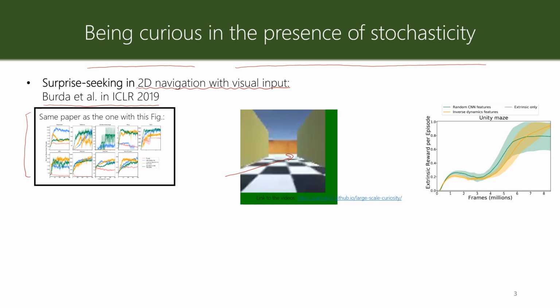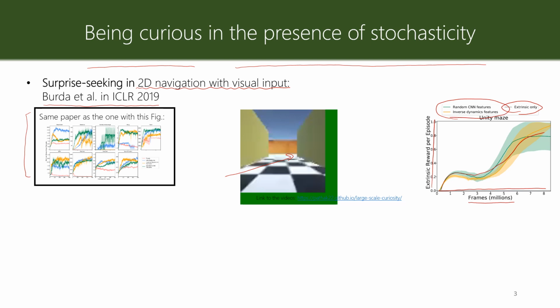What the authors show is that in this curve, you see on the x-axis millions of frames of training, and on the y-axis extrinsic reward per episode. The gray curve that you don't see, because it's always 0, is if the agent was only driven by extrinsic reward, and as you can see, it never finds the goal state. But the other two curves are surprise seeking with two different feature spaces.